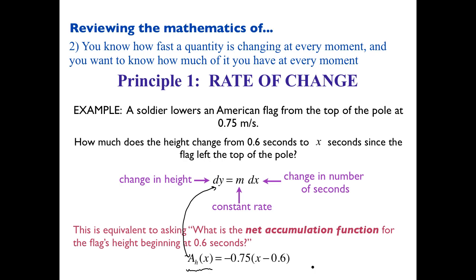Okay, and so this is what we call function notation. You're going to be practicing this stuff in recitation this week. Super important what function notation means. It means the value of the dependent variable of this function. So there's an independent variable, and that's time since the flag started being lowered. That's x. And there's a dependent variable. And in this case, that dependent variable is the net accumulation of height since 0.6 seconds went by.